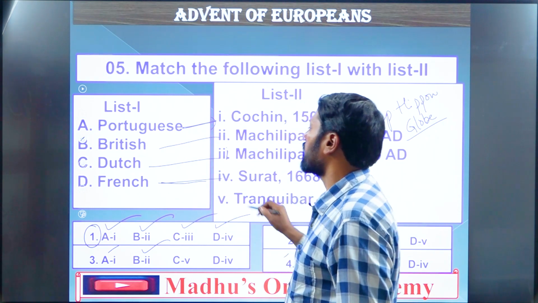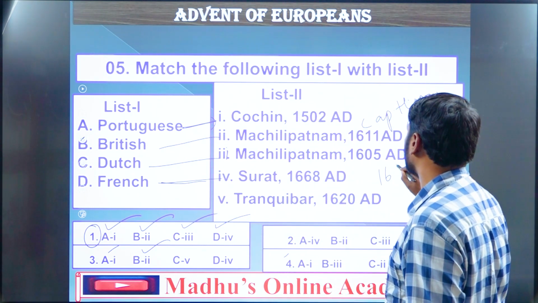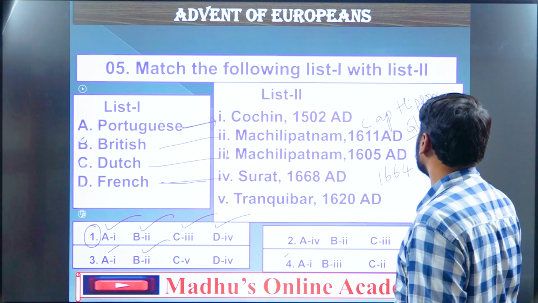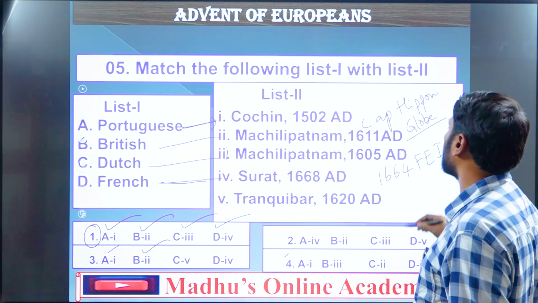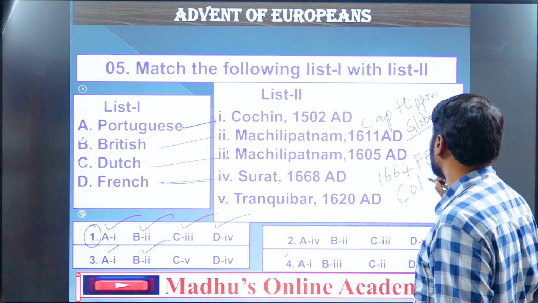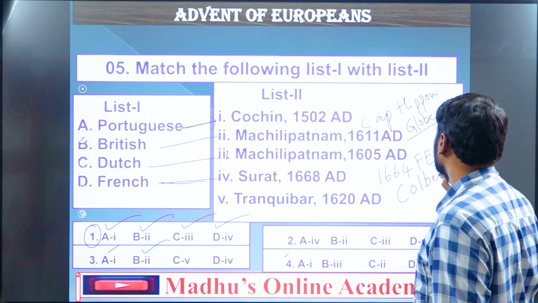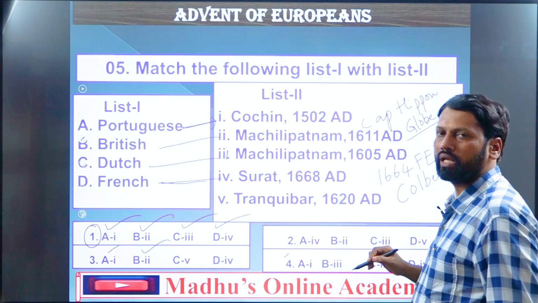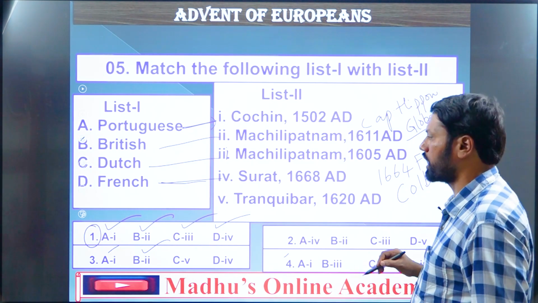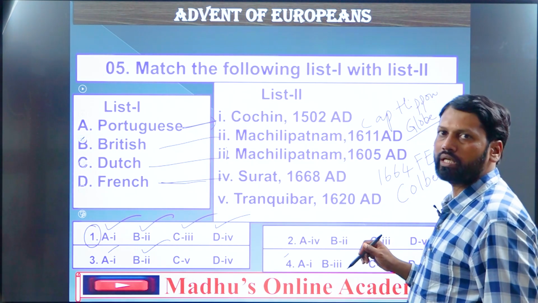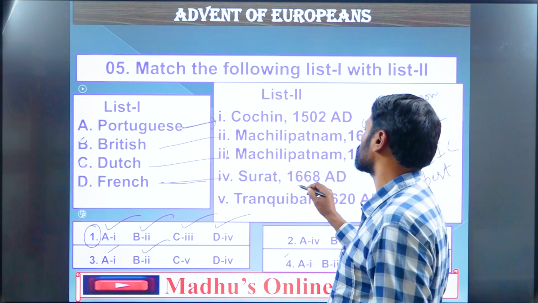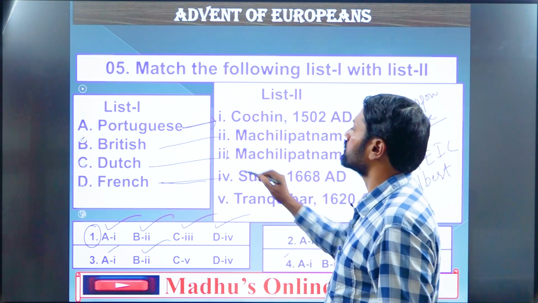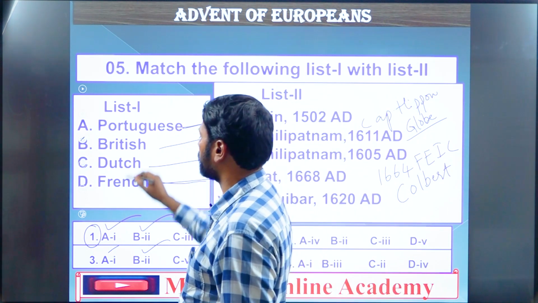Next, the French. As we know very well, in the year 1664, the French East India Company was founded by its finance minister Colbert, during the time of Louis XIV, the Bourbon dynasty ruler of France. It came to India under the leadership of Francis Caron and established its colony at Surat in 1668. So the answer for question number 5 is 1.